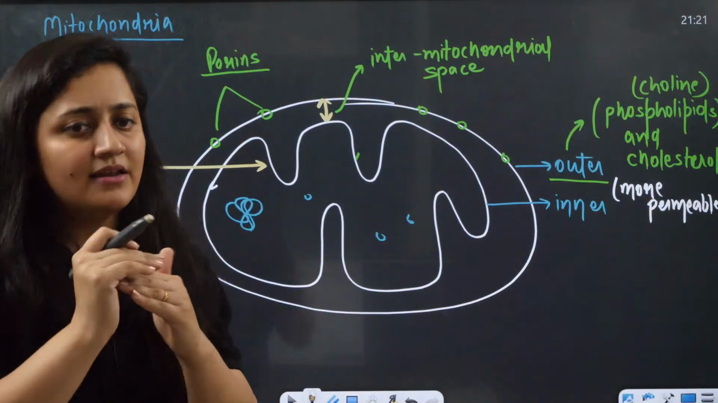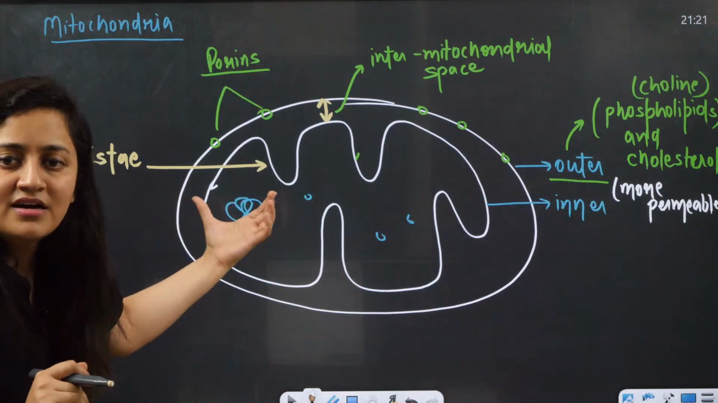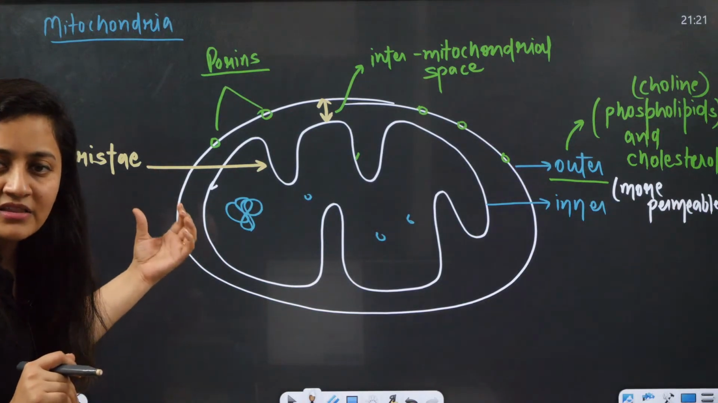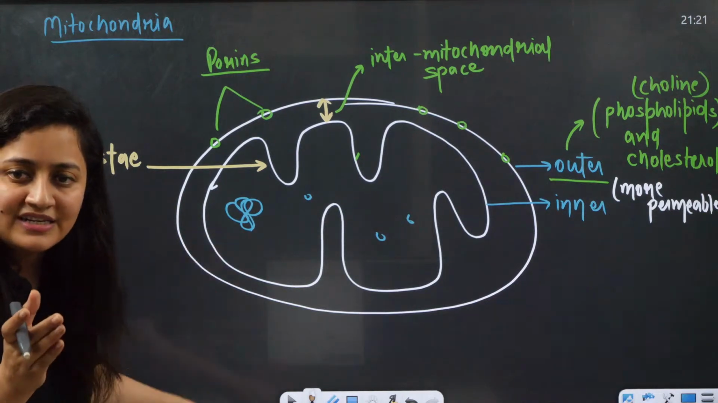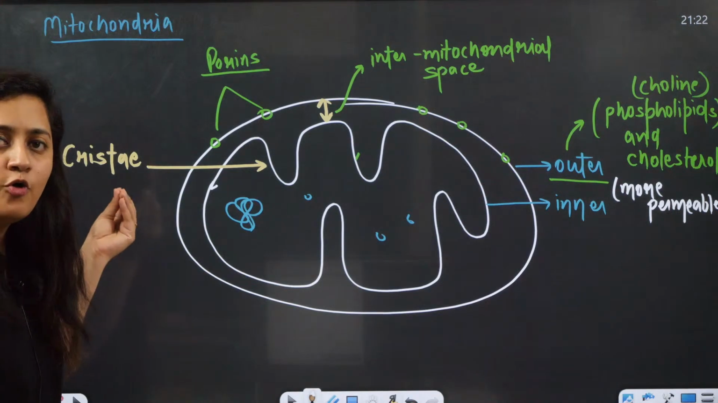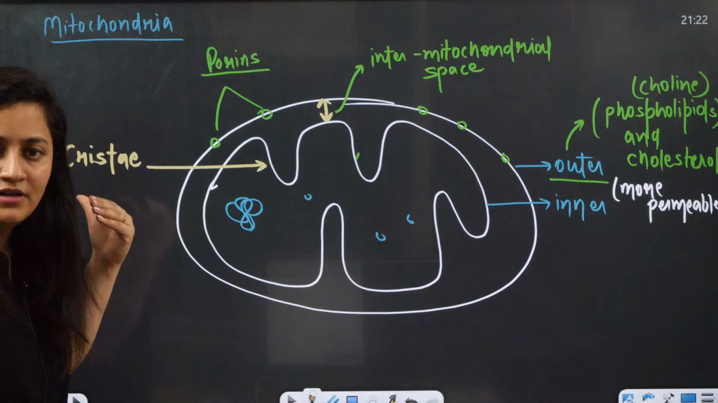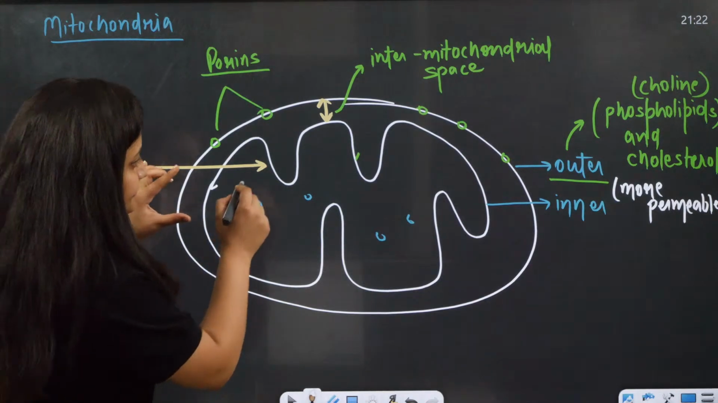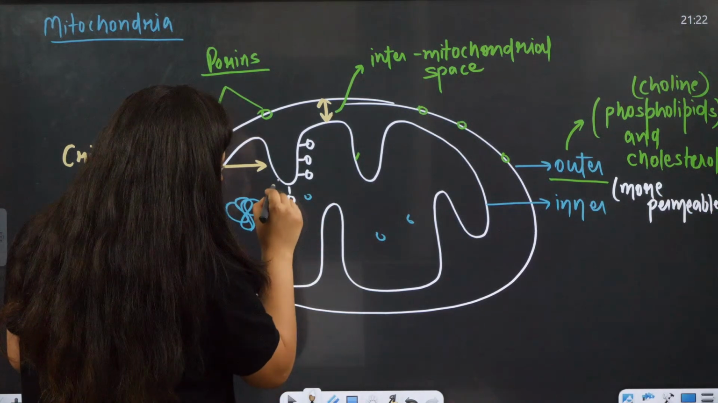So outer membrane is there, inner membrane is there. Inner membrane is having the cristae. Cristae are the finger-like enfoldings present in mitochondria. Cisternae is something different. Now see here, you will find some lollipop-like structures.